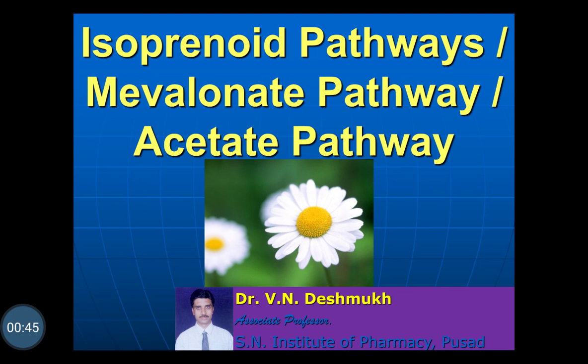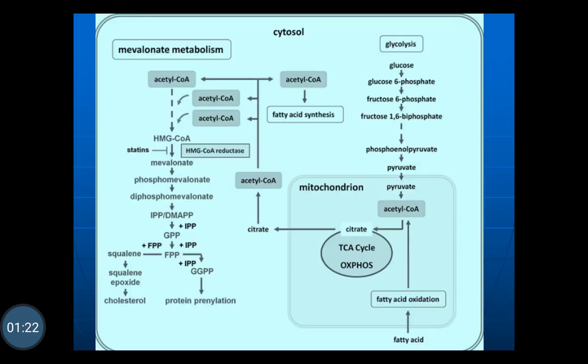The mevalonate pathway performs several key functions within the cells and is an important central metabolic pathway in all higher eukaryotic cells. The key isomers dimethylallyl pyrophosphate and isopentenyl pyrophosphate are the products via the mevalonate pathway from mevalonate and its subsequent phosphorylated metabolites. So friends, let us start with the mevalonate pathway or the isoprenoid pathway.